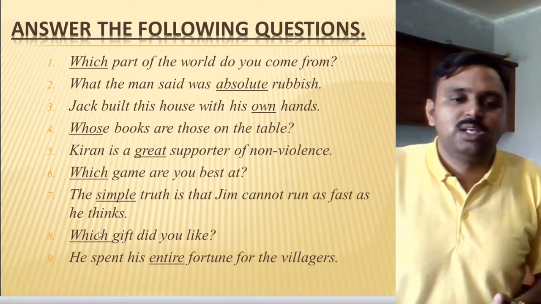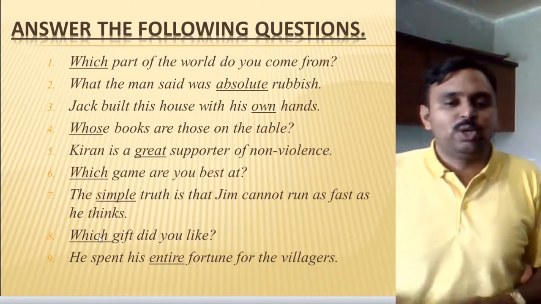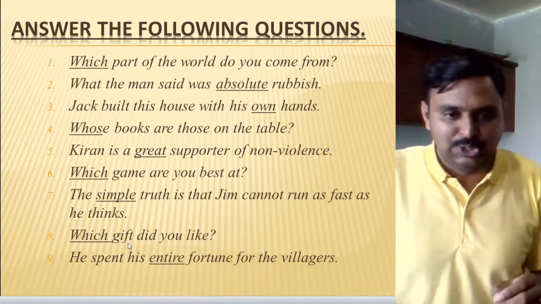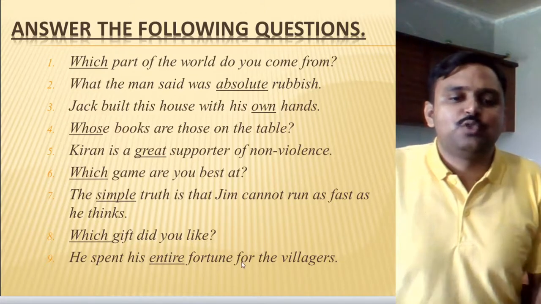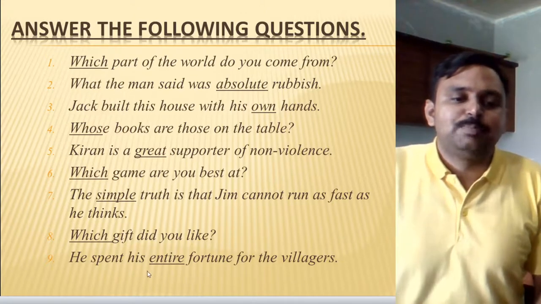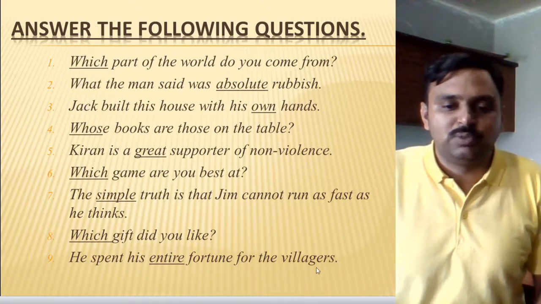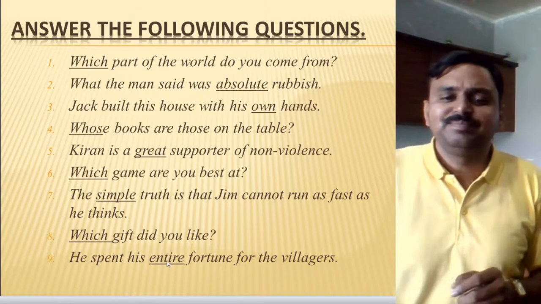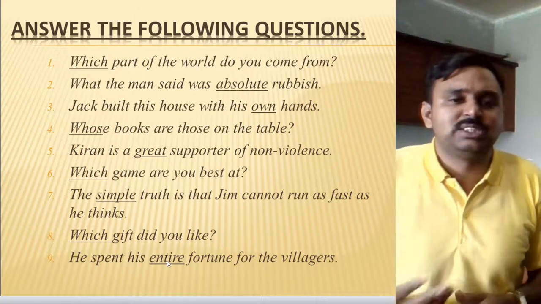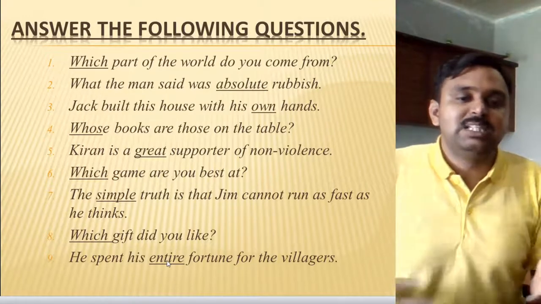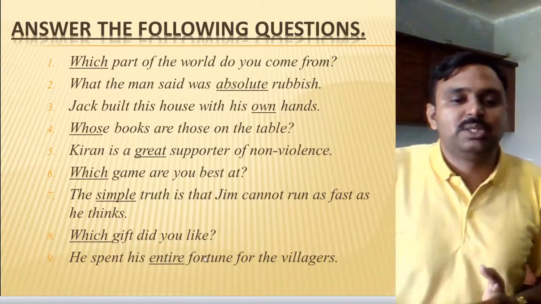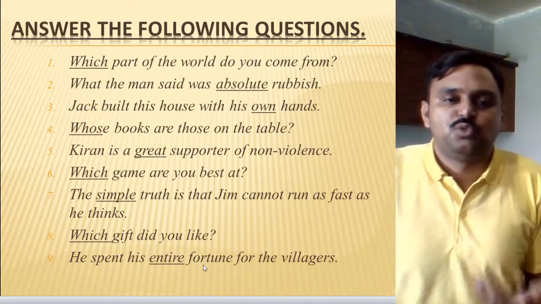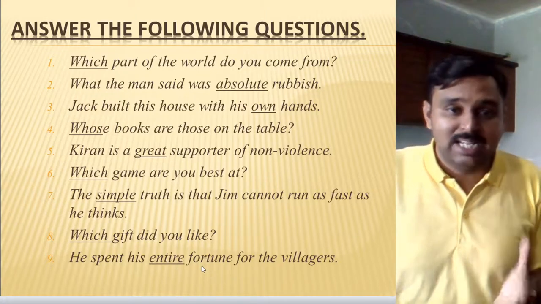Gift is again a noun and which is again a question word. So definitely it becomes an interrogative adjective. Okay, let's go for the ninth example: He spent his entire fortune for the villagers. Entire fortune. So entire is what here? Emphasizing adjective, focusing on entire, completely, whole. So fortune is a noun here and entire is describing the noun fortune. For that purpose it becomes an emphasizing adjective.